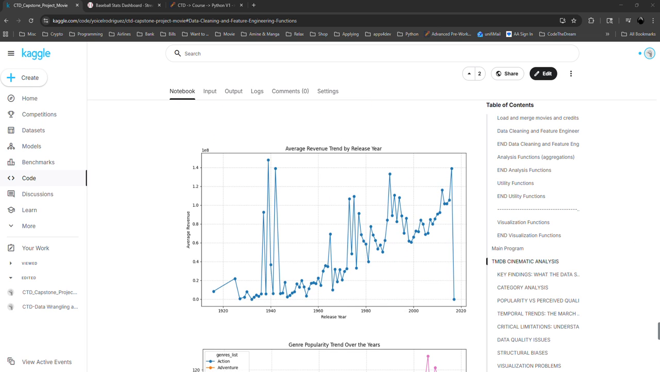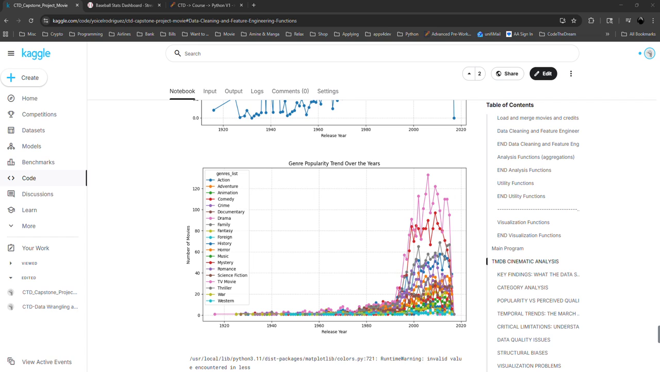On this graphic, we can see the average revenue trend by release year. Kind of the same. We can see the peak in 1939, and then 2016, then back again in 1942. It's back and forth on the peak, but it's because of the data.